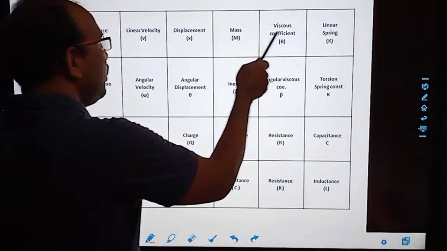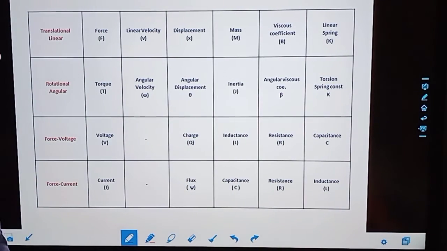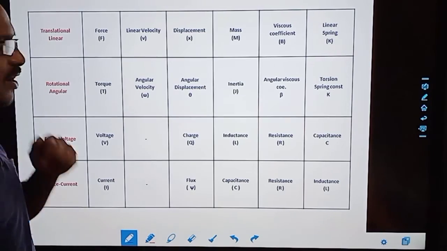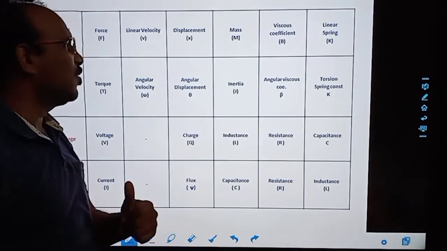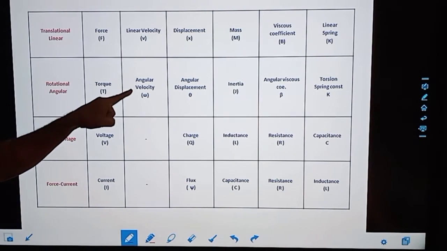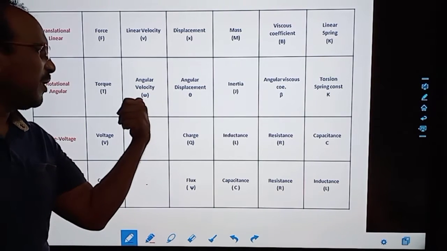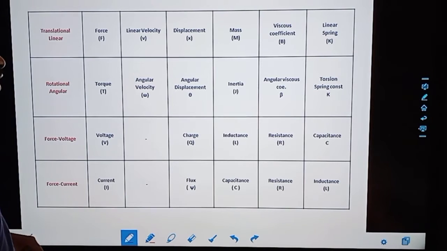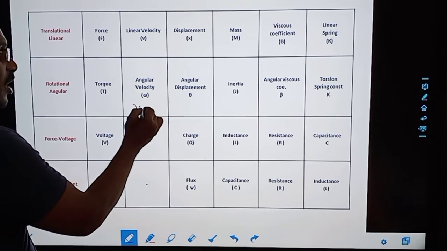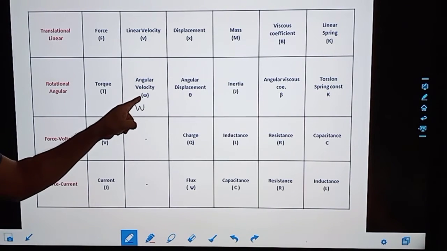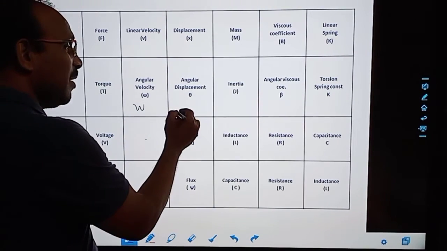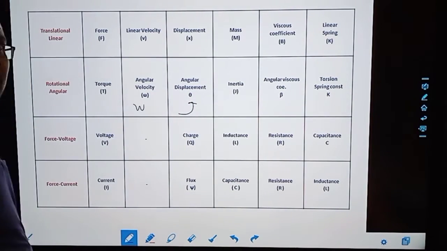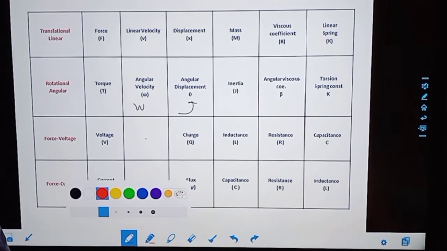Now if you want to present the rotational part, force is presented with torque. Force at the shaft is called torque. Here the velocity is always known as angular velocity and is presented by omega, not by W. It is not W, it is omega. See the symbol of omega. Angular displacement is always presented by theta.